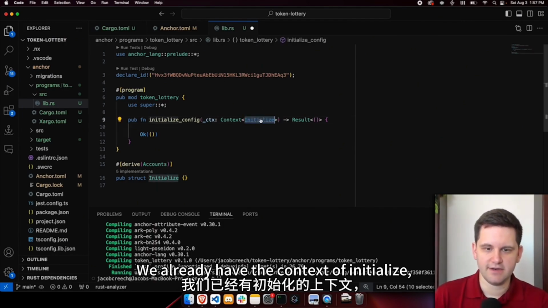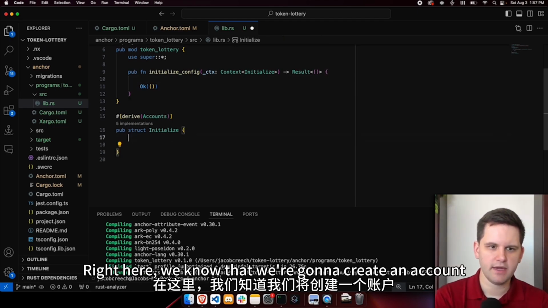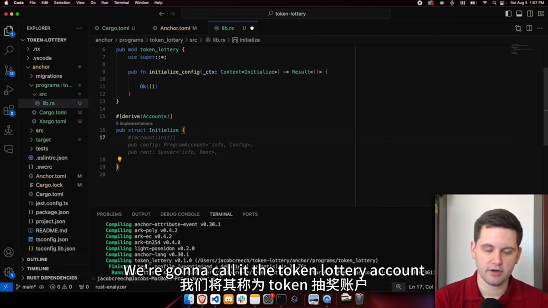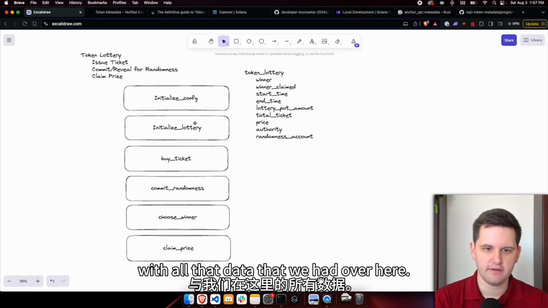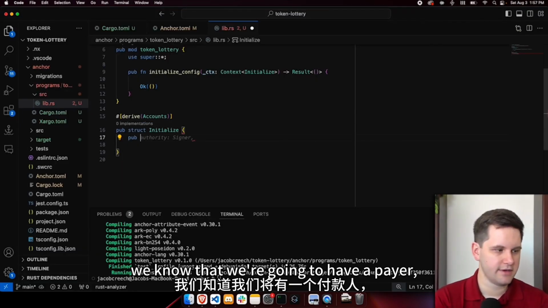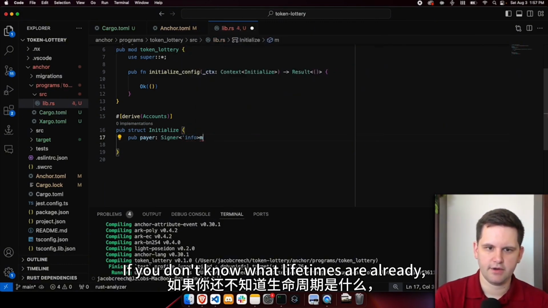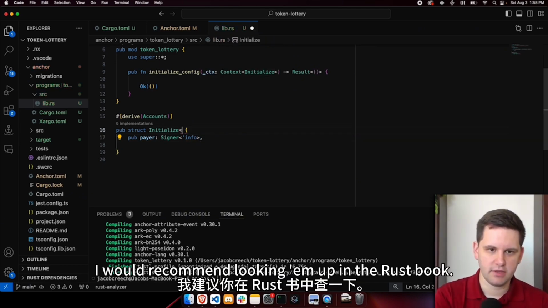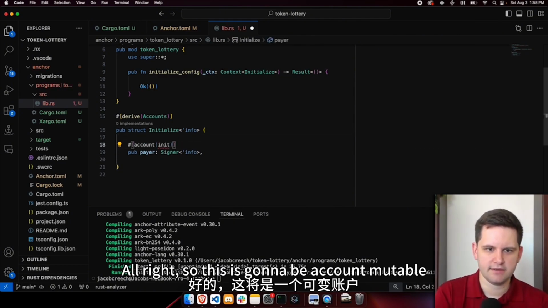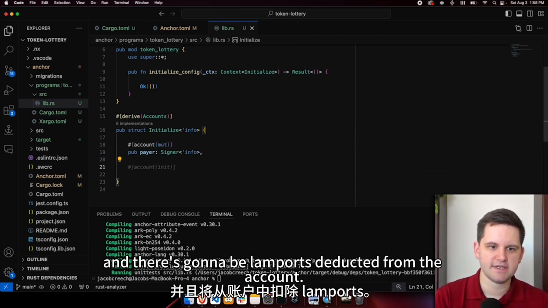We already have the context of initialize, and it's going to do a bunch of different things. Right here, we know that we're going to create an account because we have to create that specific config account. We're going to call it the token lottery account with all that data that we had over here. Because we know that we're going to have a payer, it's going to be a signer. I'm going to use lifetimes here. If you don't know what lifetimes are already, I would recommend looking them up in the Rust book. They're not that hard. This is going to be account mutable because we are going to use a payer and there's going to be lamports deducted from the account.